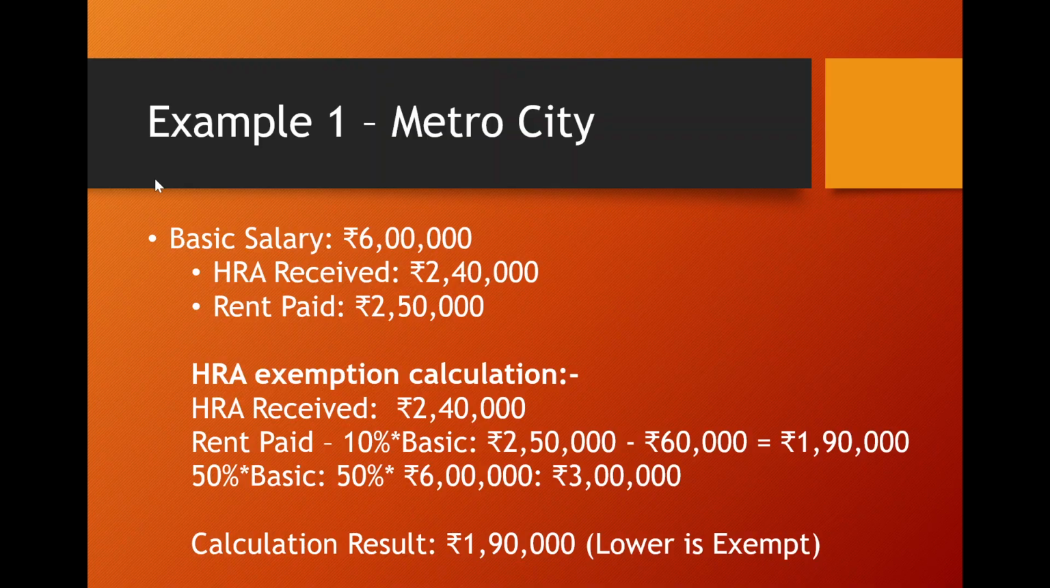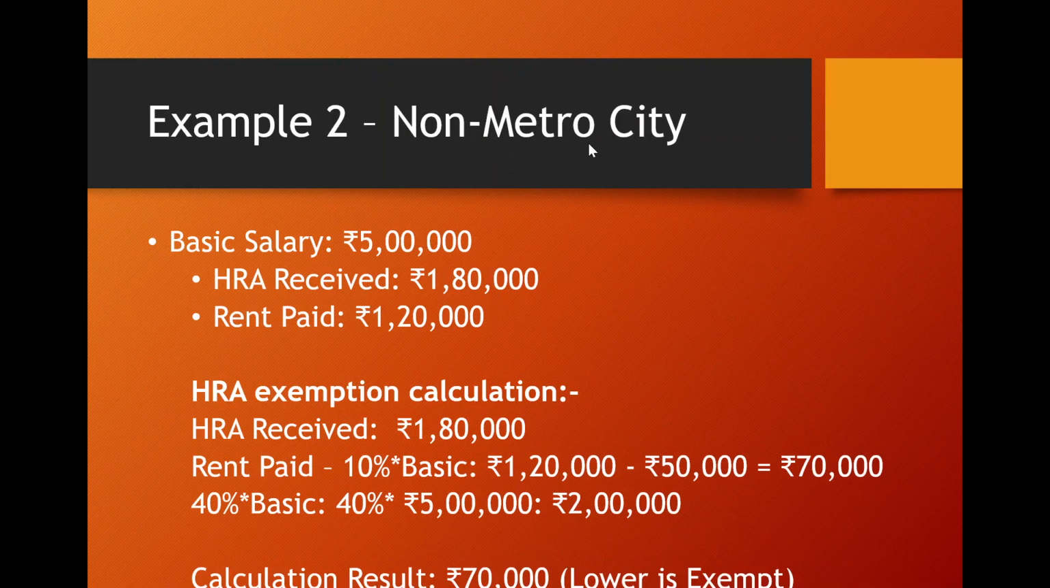So friends, for a metro city, for example, if basic salary is 6 lakh, assuming there is no DA allowance in the CTC of the employee, HRA received is 2 lakh 40,000, rent paid is 2 lakh 50,000. Then how will the exemption be calculated? HRA received is 2 lakh 40,000; rent paid minus 10% of basic, so 2 lakh 50,000 minus 60,000 is 1 lakh 90,000; 50% of basic, so 50% of rupees 6 lakh, that is 3 lakhs. So the lower of 2 lakh 40,000, 1 lakh 90,000 and 3 lakh is 1 lakh 90,000, which is exempt.